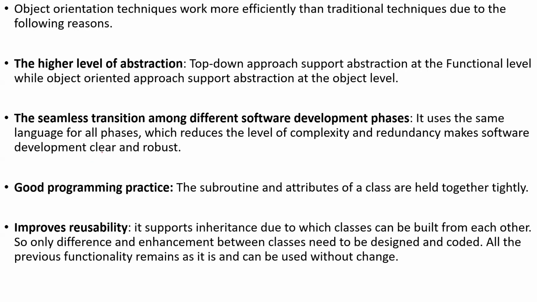The first is the high level of abstraction. What is abstraction? Abstraction is nothing but hiding of data, restriction of data, right? Generally the top-down approach supports abstraction at a functional level, while the object-oriented approach supports abstraction at the object level.